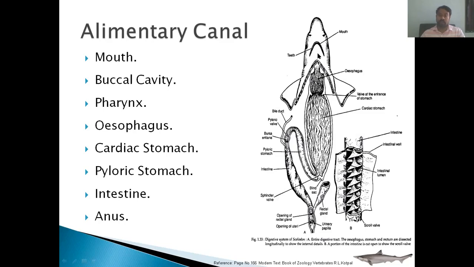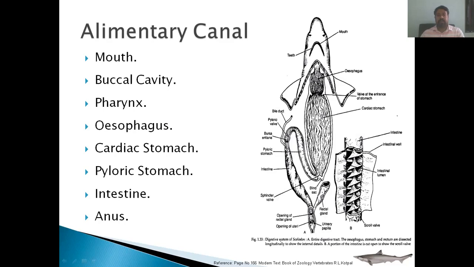The tongue is non-muscular and non-glandular. After the buccal cavity comes the pharynx. This is the region which is called the pharynx, and the pharynx contains the gill slits. After the pharynx comes the esophagus. This esophagus is again a small tube which connects the pharynx with the stomach.